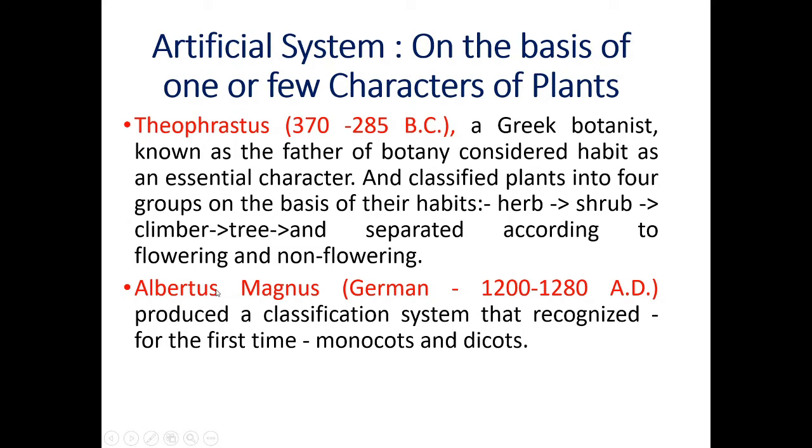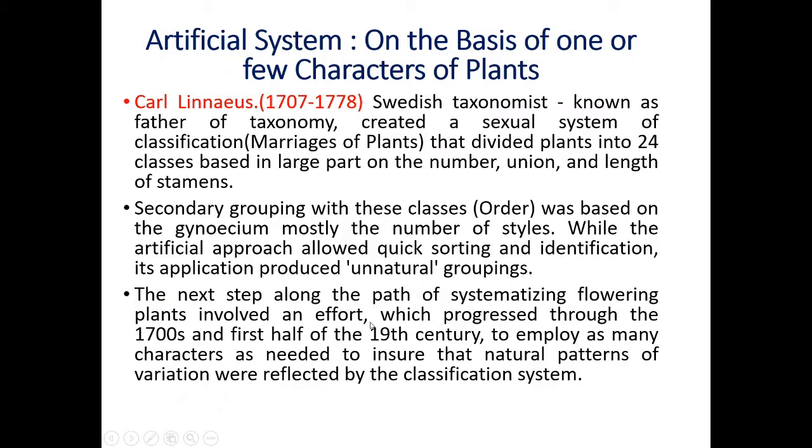Another example is Albertus Magnus. He was a German botanist. This is the lifespan of that scientist. He produced a classification system that recognized for the first time monocots and dicots.